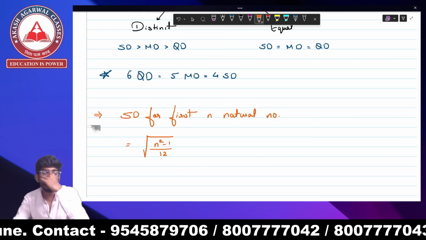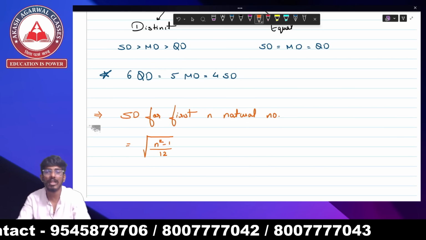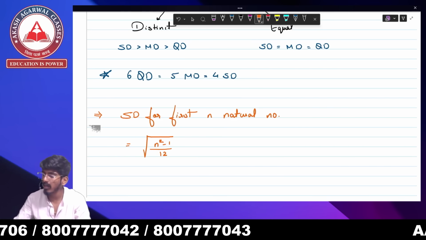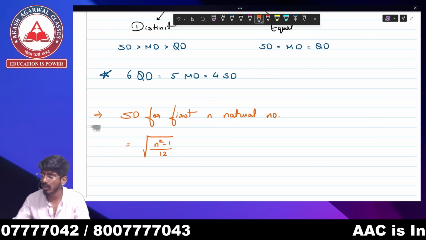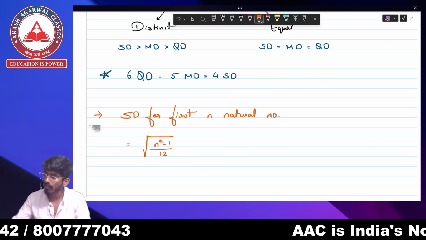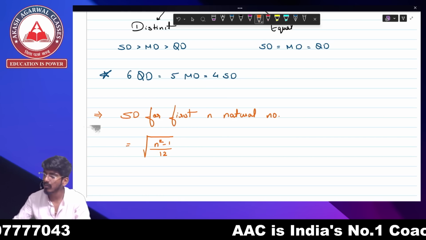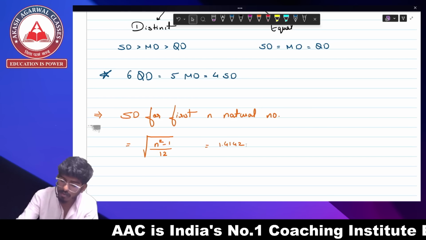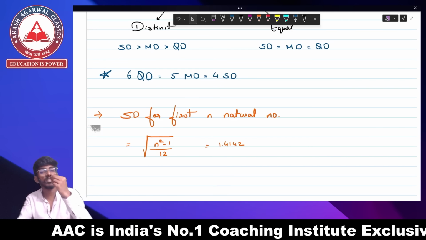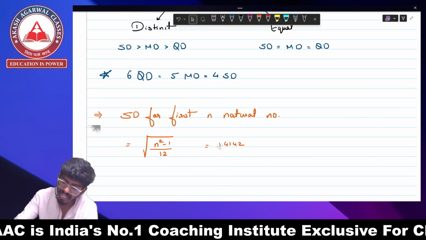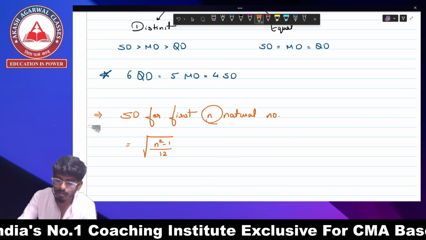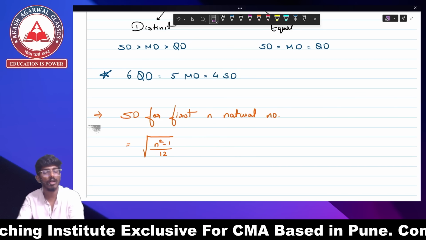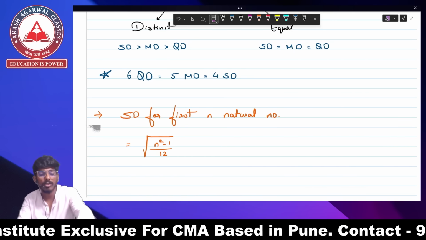Now, if 5 natural numbers standard deviation is asked, what am I going to do? 5 square minus 1 divided by 12 and then the roots button. So 5 square 25 minus 1 divided by 12, it becomes 2, and it becomes 1.4142. For what? For your first 5 natural numbers. So whatever natural numbers you want to find the standard deviation for, you just substitute that in place of n.